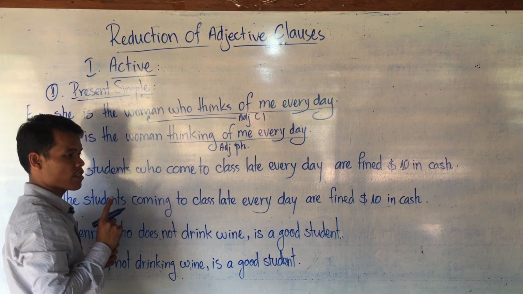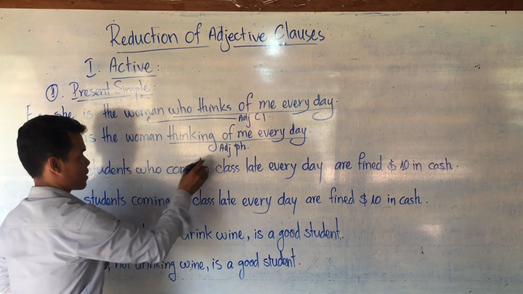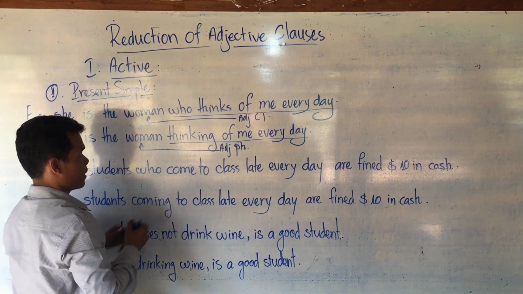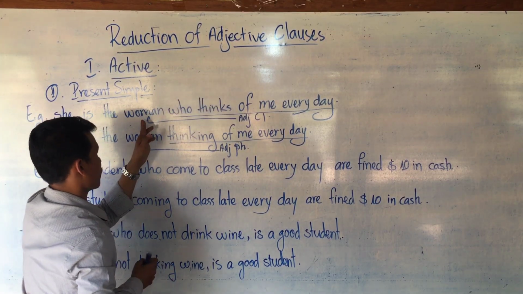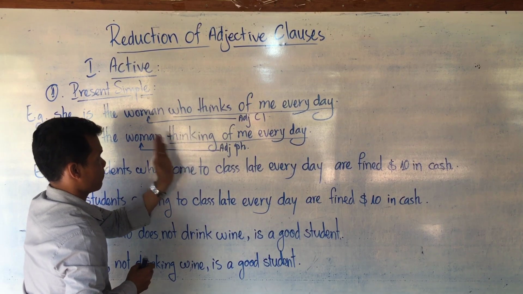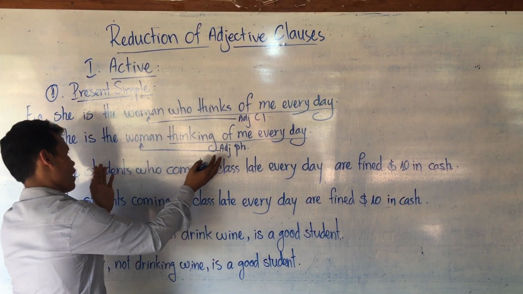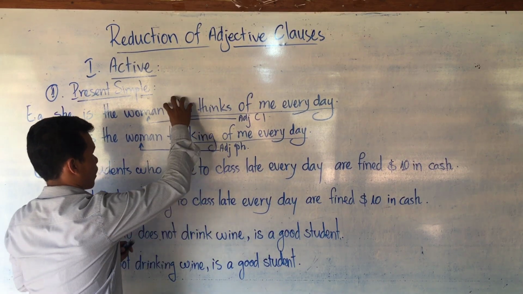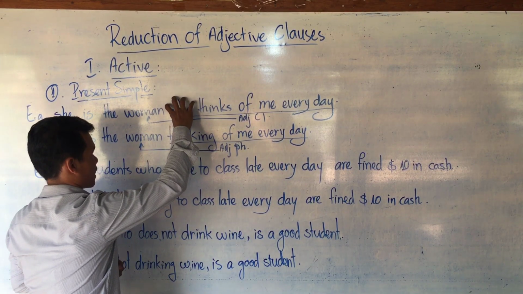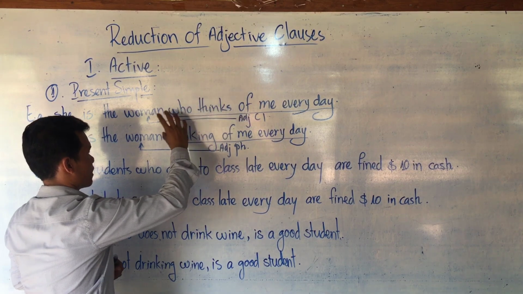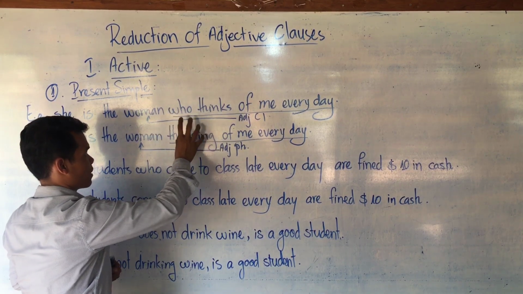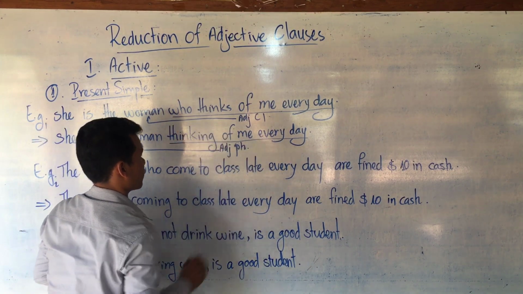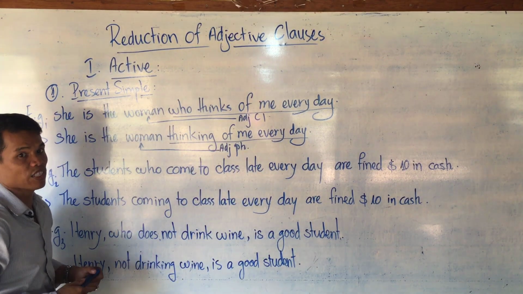One more name is participial phrase. It modifies the woman. The adjective clause also modifies the woman. When it becomes an adjective phrase, it still modifies the woman. The only difference is that one has a relative pronoun as a subject and a verb. The second has no subject and verb, but the verb changes to verb-ing, and from thinking to every day is called an adjective phrase or participial phrase.